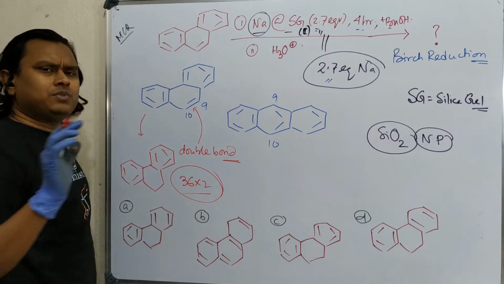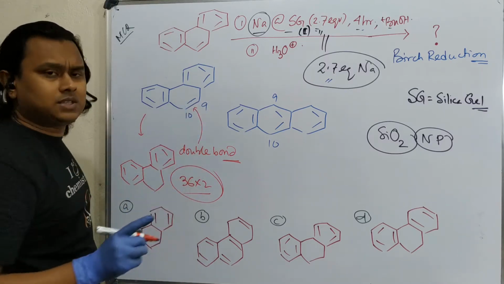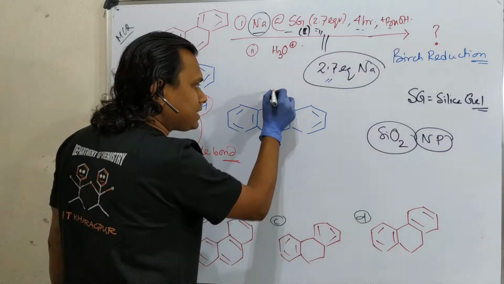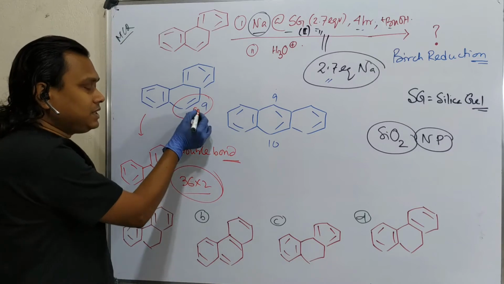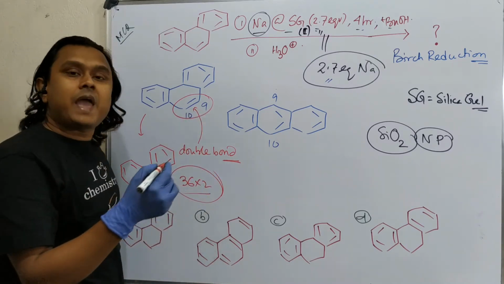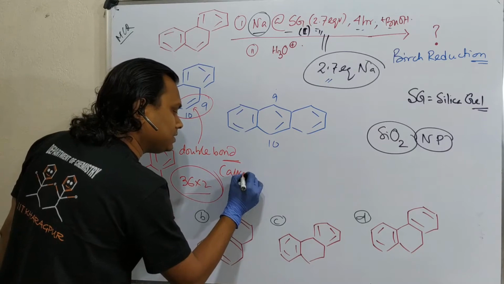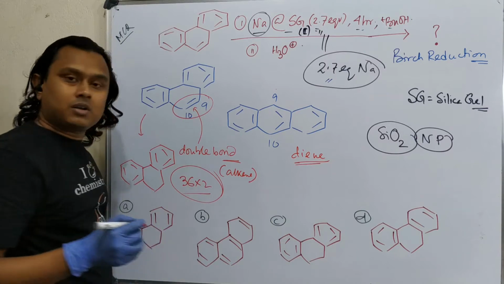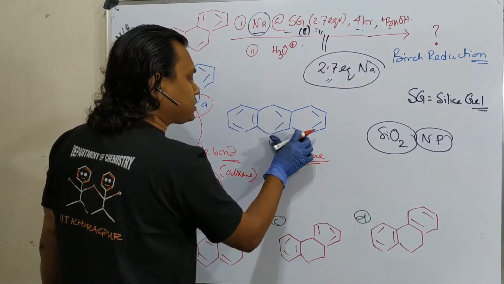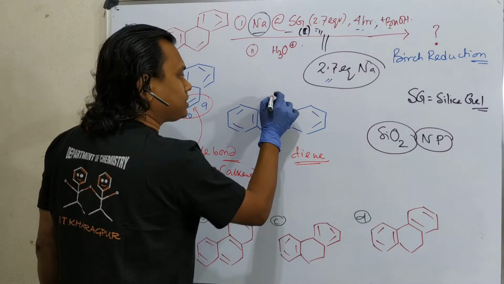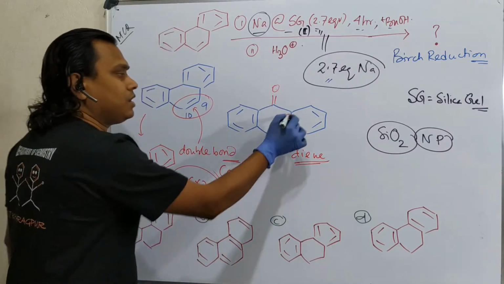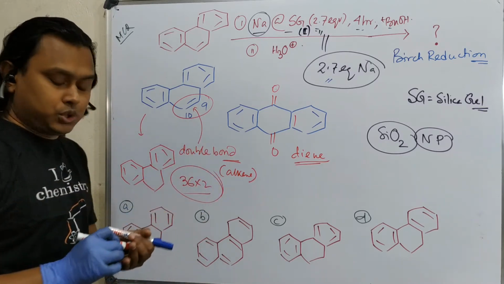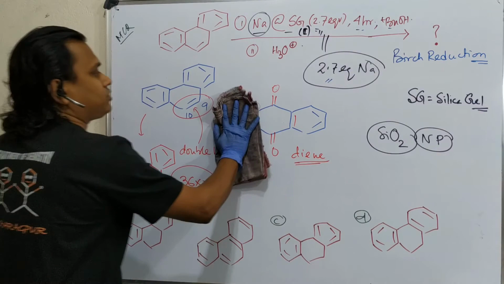And actually, there are many examples where this can act as an isolated double bond. In case of phenanthrene, this part. In case of anthracene, if you see these 9 and 10 positions, for example, this acts as a simple alkene. So you may consider this is an alkene, and in this case, this acts as a diene. You will find lots of Diels-Alder reactions or some other reactions where reaction happens on this position. Like if you try to oxidize this, it will produce this anthraquinone derivative. So this is common knowledge you should have, that they prefer to react at the 9-10 position.